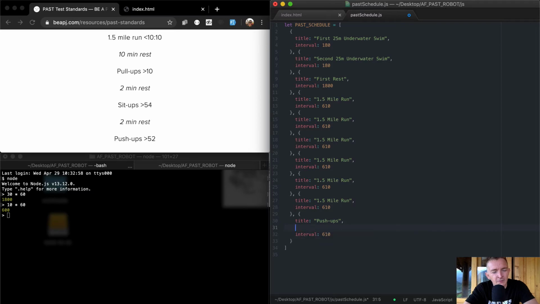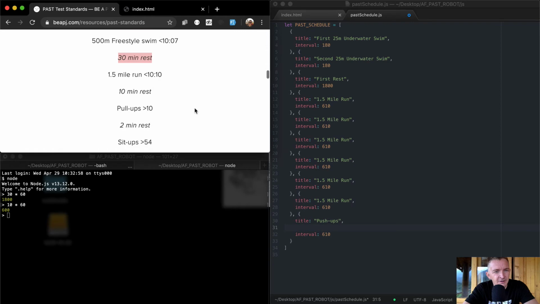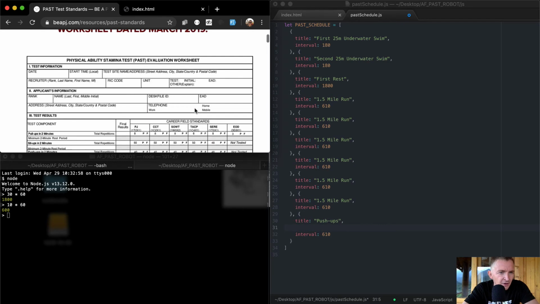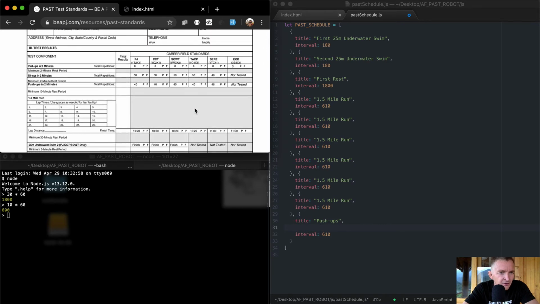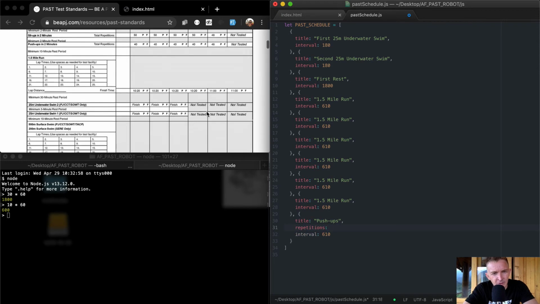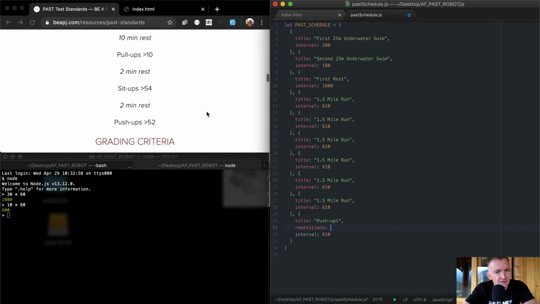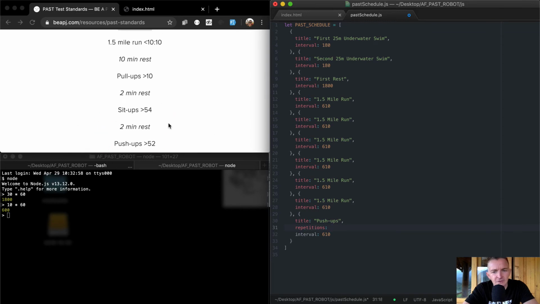Requirement. What should we call that? Yeah, because the sit-ups have a required... What do they call it on here? The sit-ups, minimum rest, repetitions. Repetitions is the right word. Okay, repetitions. With the push-ups, the repetition requirement is 52.